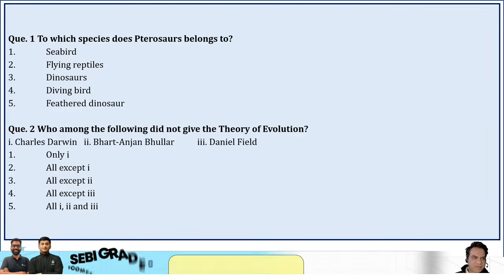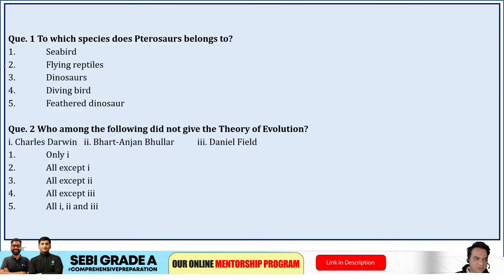So they were flying reptiles. So the second option, option B, is your correct answer.